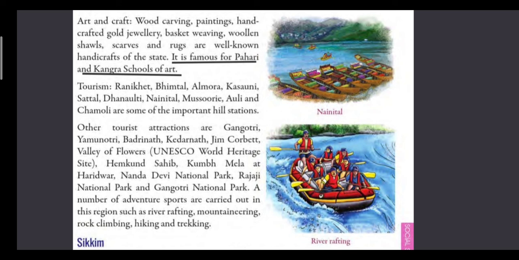Now hiking and trekking, these are outdoor activities in which people walk in natural environments and on uneven paths. So the path is not smooth. They walk on uneven paths. So that is hiking and trekking.